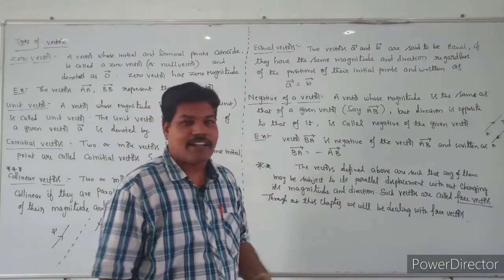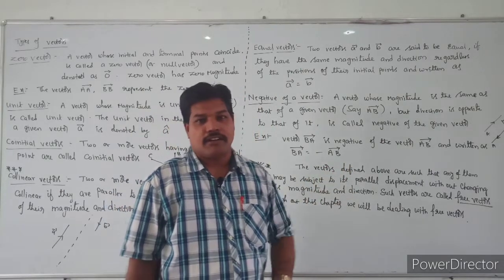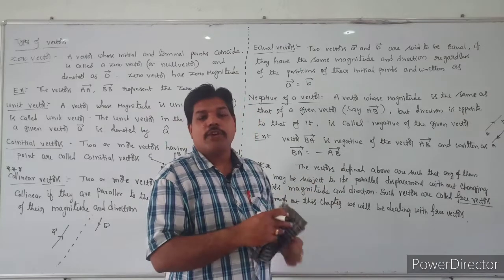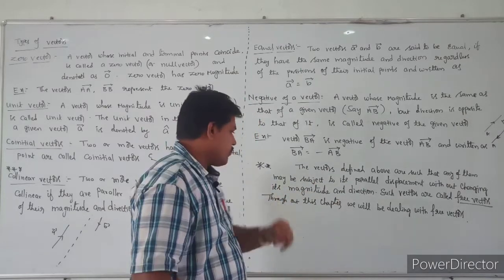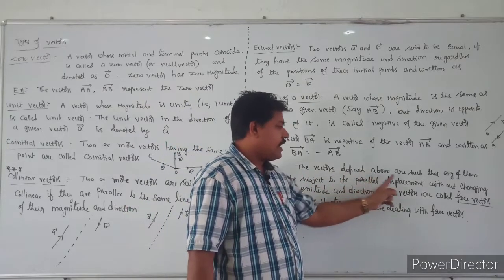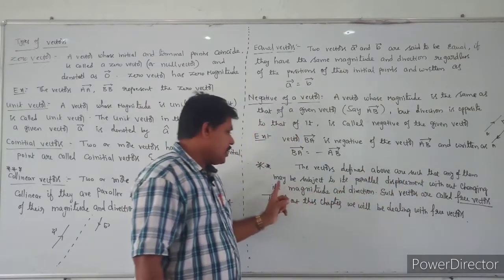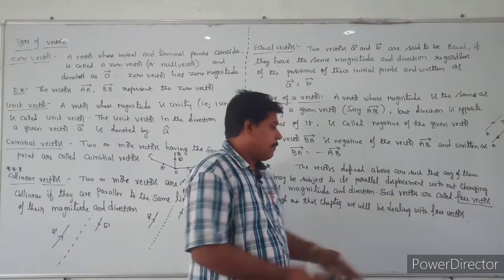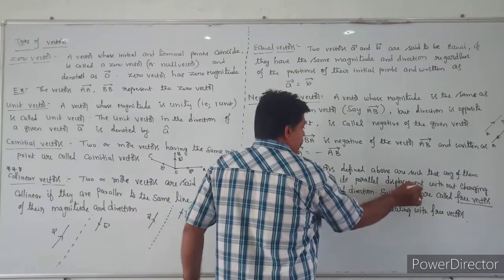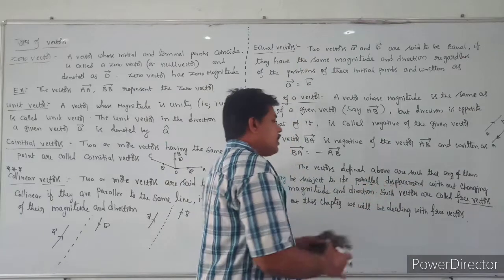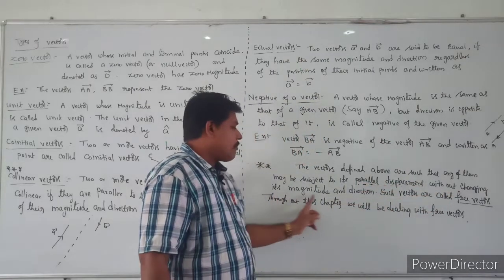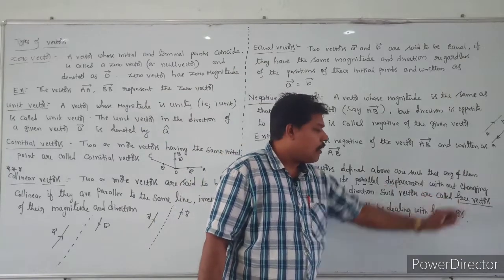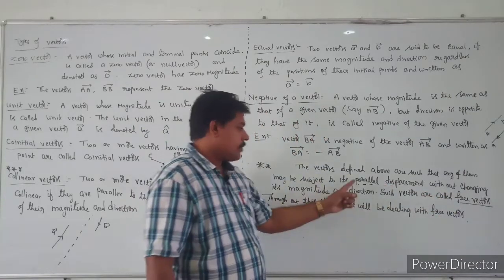So here in vectors, generally we take free vectors. What is the meaning of free vectors? It means that in space you can take a parallel. See that first: the vectors defined above may be subject to parallel displacement, see this word, parallel displacement, without changing magnitude and direction. Such vectors are called free vectors.